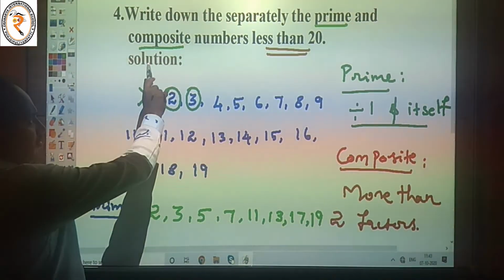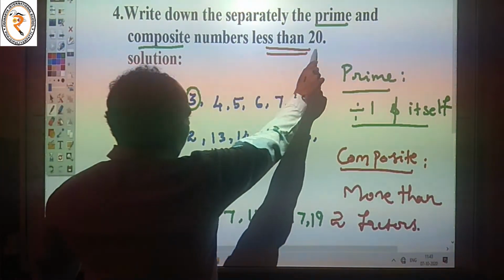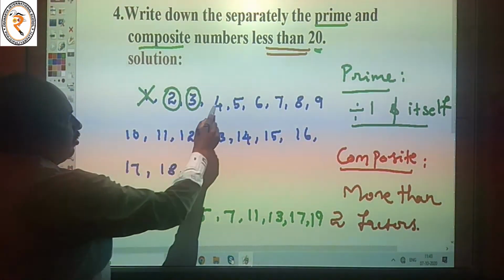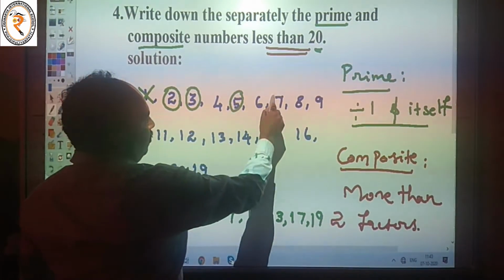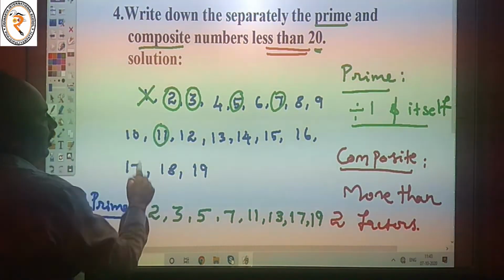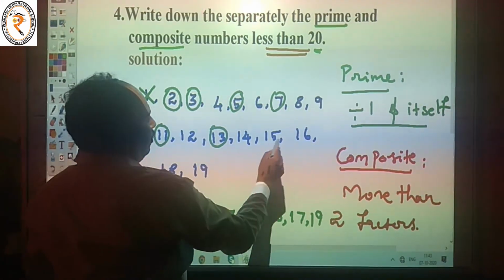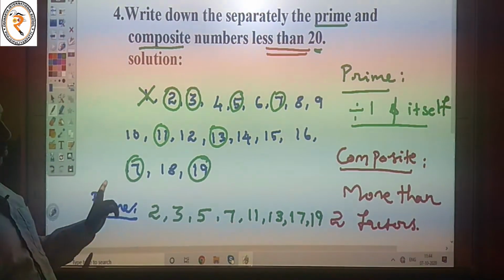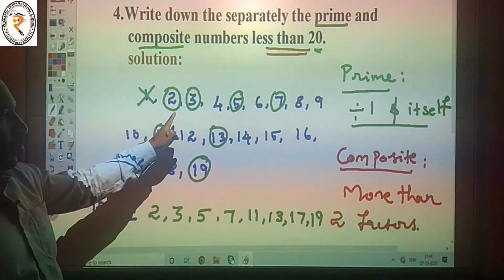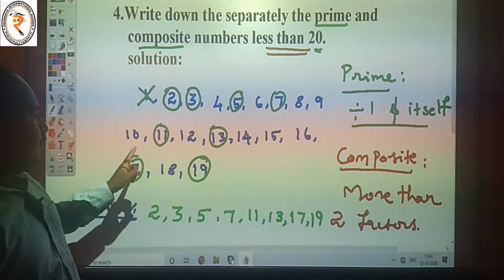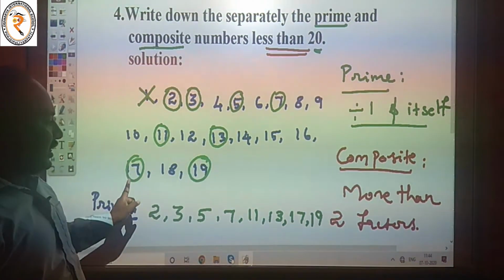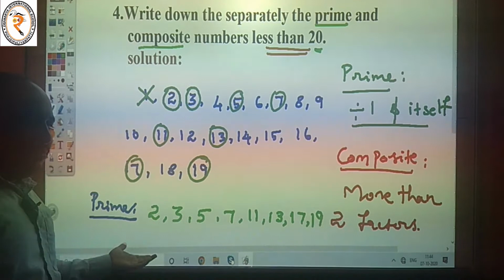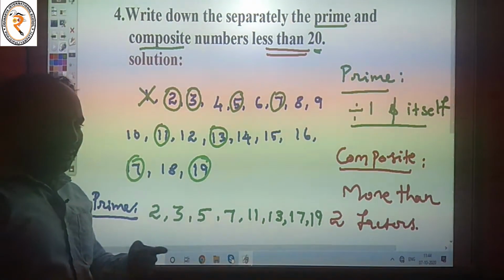Listen here. The prime numbers less than 20 are 2, 3, 5, 7, 11, 13, 17 and 19. These are all called prime numbers because each is divisible only by 1 and itself.